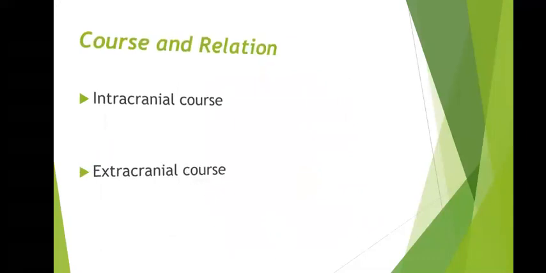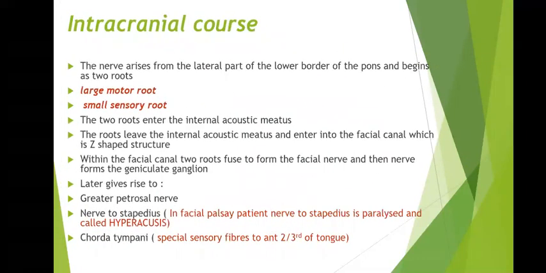The course and the relations. There is an intracranial course and an extracranial course. Intracranial course. The nerve arises from the lateral part of the lower border of the pons and begins as two roots, a larger motor root and a smaller sensory root. The two roots enter the internal acoustic meatus. The roots leave the internal acoustic meatus and enter the facial canal, which is a Z-shaped structure.